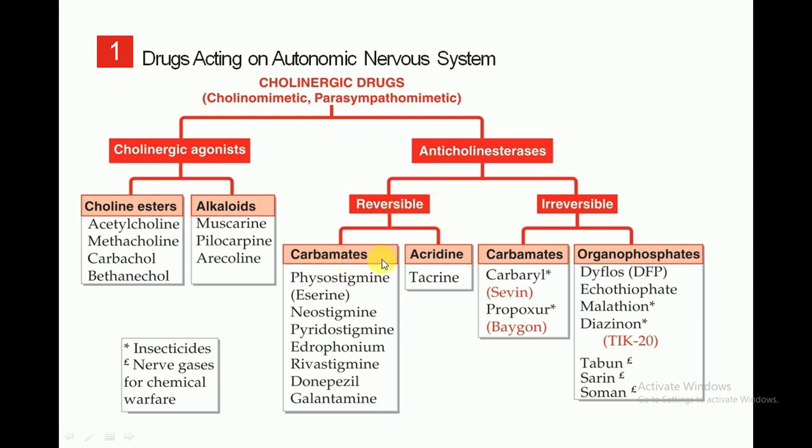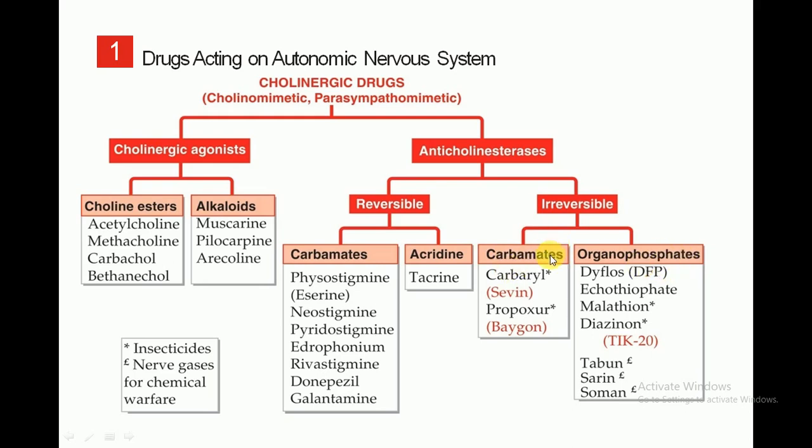Reversibles are carbamates and acridine. Carbamates include physostigmine, eserine, neostigmine, pyridostigmine, edrophonium, rivastigmine, donepezil and galantamine, while the acridine group includes tacrine. The irreversible anticholinesterases are carbamates and organophosphates.